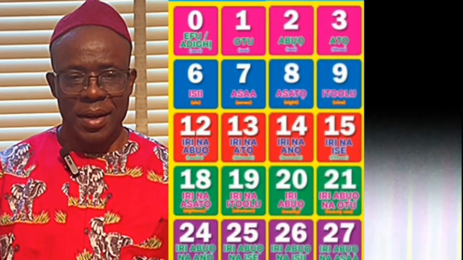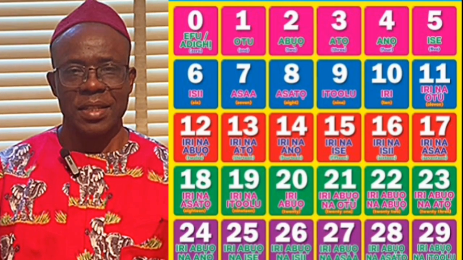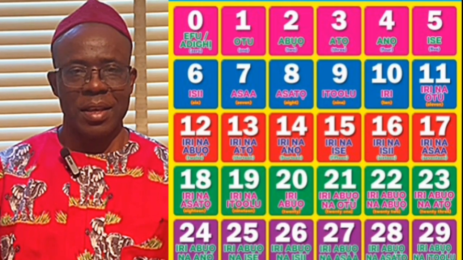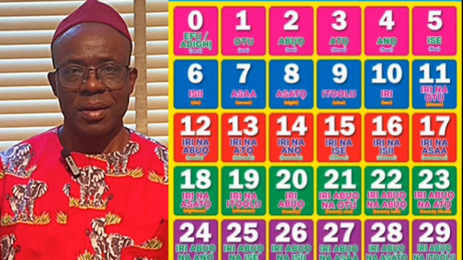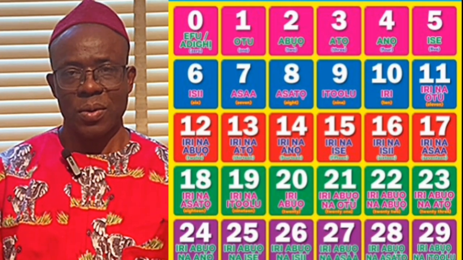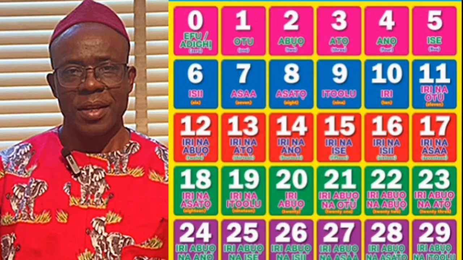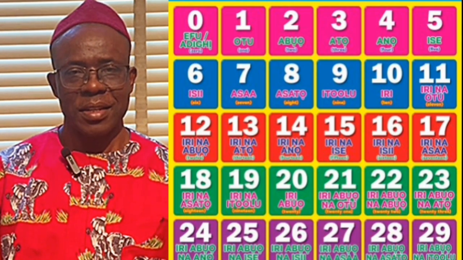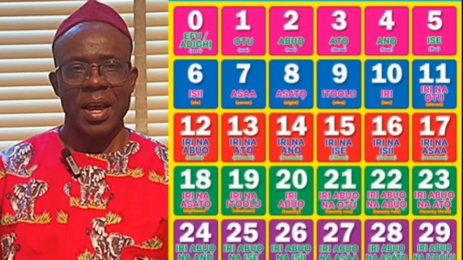1, otu, 2, abụọ, 3, atọ, 4, anọ, 5, ise, 6, isii, 7, asaa, 8, asatọ, 9, itoolu, iteghete, 10, iri, 11, iri na otu, 12, iri na abụọ, 13, iri na atọ, 14, iri na anọ, 15, iri na ise, 16, iri na isii, 17, iri na asaa, 18, iri na asatọ, 19, iri na iteghete, itoolu, 20, iri abụọ.